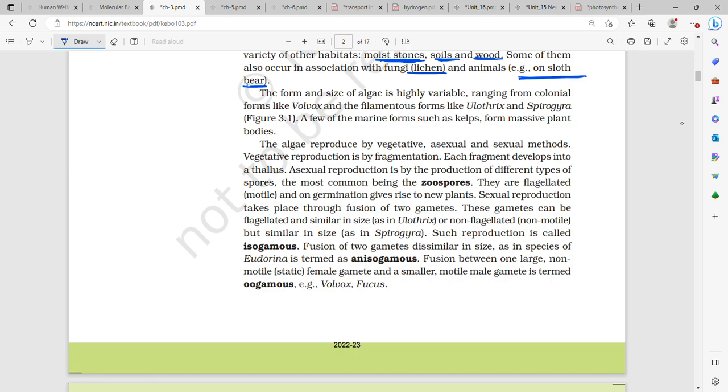Then the form and size of algae is highly variable, ranging from colonial forms like Volvox, to filamentous forms like Ulothrix and Spirogyra. So the colonial form is Volvox, and Volvox is also oogamous, I guess. Oogamous or anisogamous?